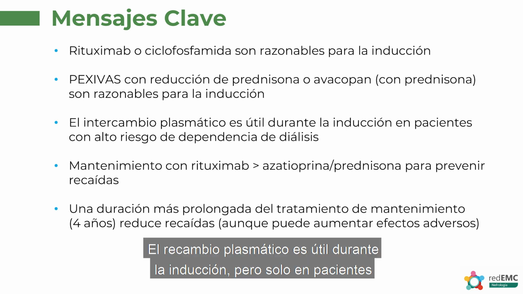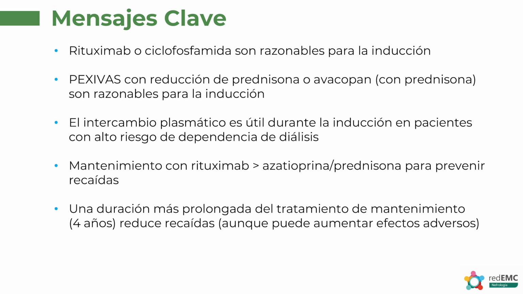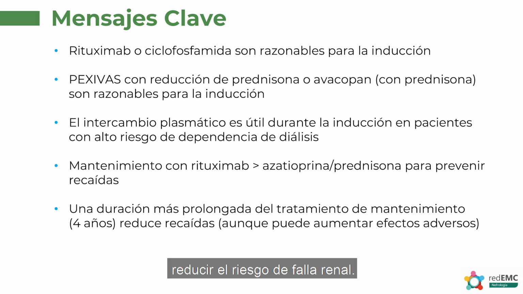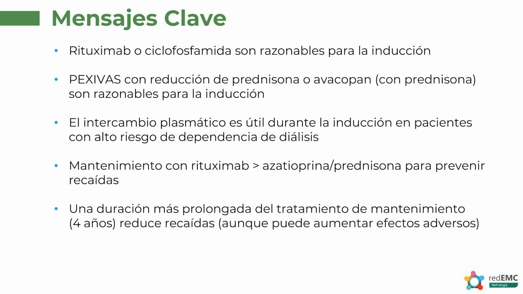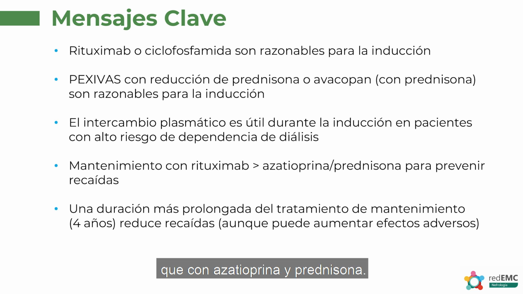Plasma exchange is useful during induction, but only for those patients who are at higher risk of dialysis dependency, renal failure. It should be used only for that purpose, to reduce the risk of renal failure. And maintenance with rituximab is almost certainly more effective than azathioprine and prednisone.